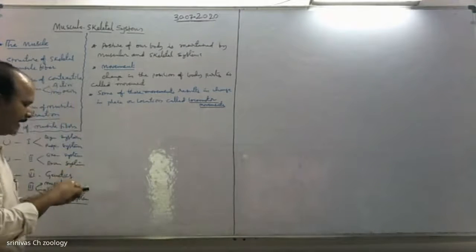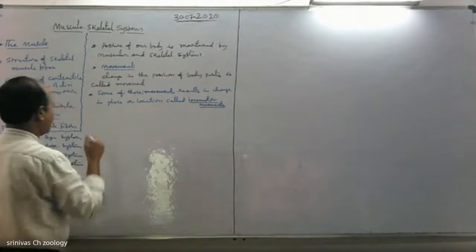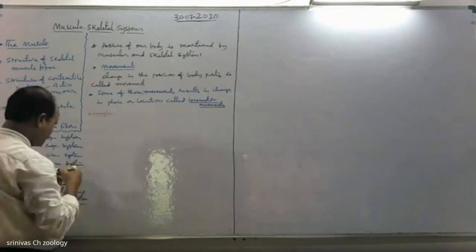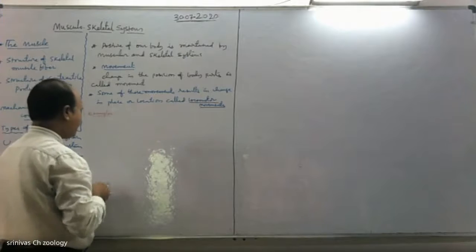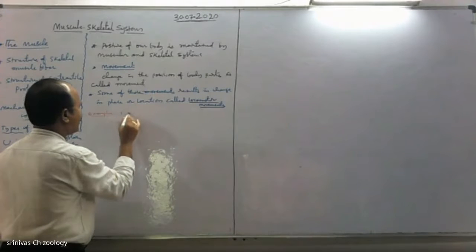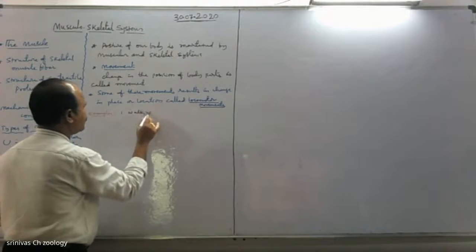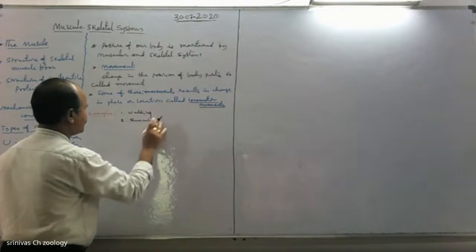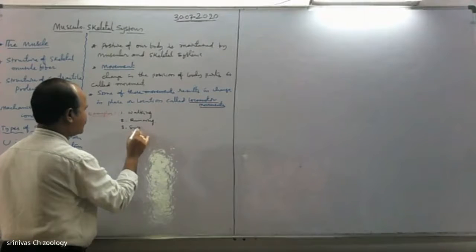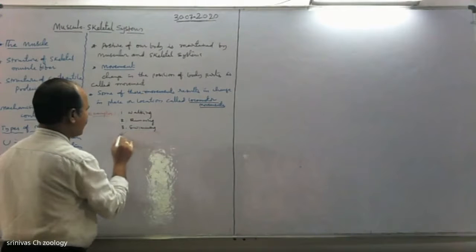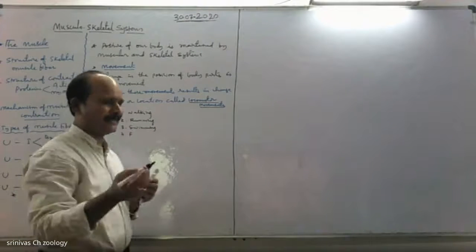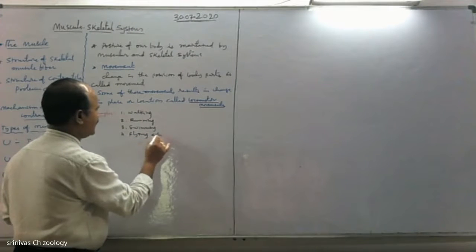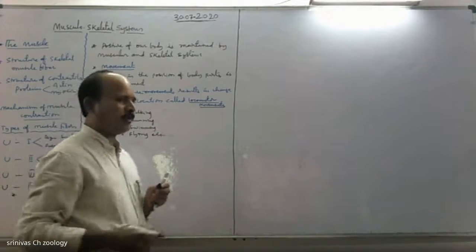See, examples of locomotor movements include: number one, walking. Number two, running. Number three, swimming. Number four, flying, flying of birds. Etc. The different types of locomotor movement.